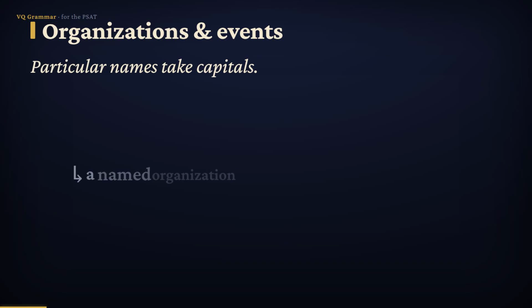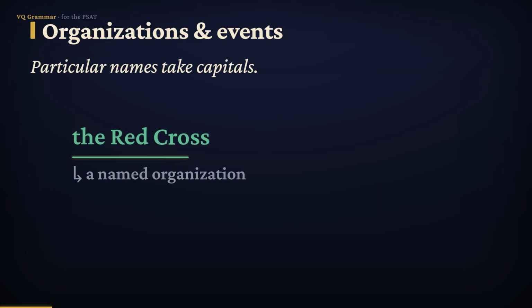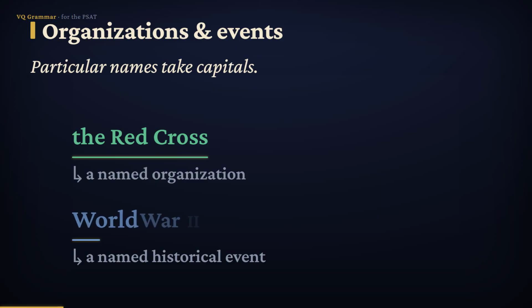Capitalize the name of a particular club, organization, or institution, like the Red Cross. Every important word gets a capital. The same goes for historical events and periods. World War II, the Renaissance, the Civil War. Each names a particular moment, so each gets capitals. But a war or a period, just common nouns, stay lowercase.